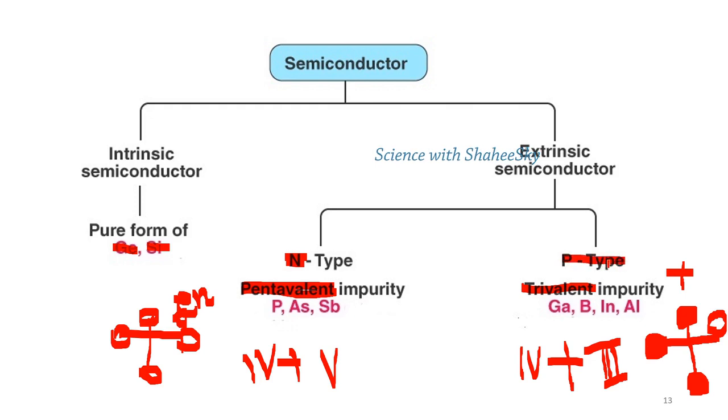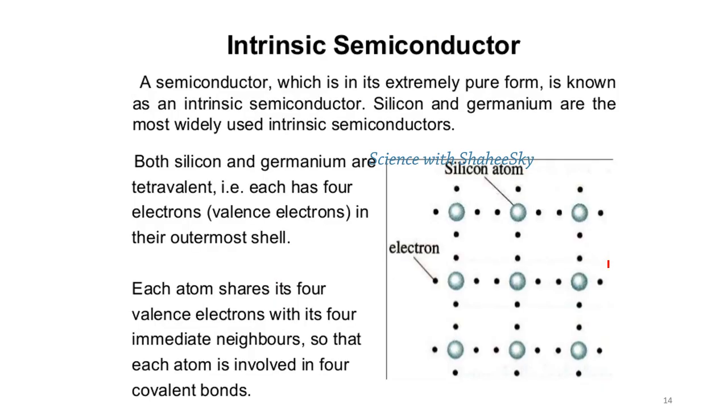This is the way how these extrinsic semiconductors are created as n-type and p-type. You have to remember, the intrinsic semiconductor means the pure semiconductor, and whether it is mixed with pentavalent or trivalent impurities, we can create n-type or p-type semiconductors. They are called extrinsic semiconductors. Here we go with the intrinsic semiconductors in brief explanation.